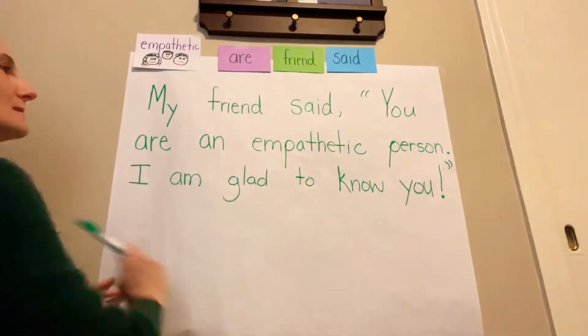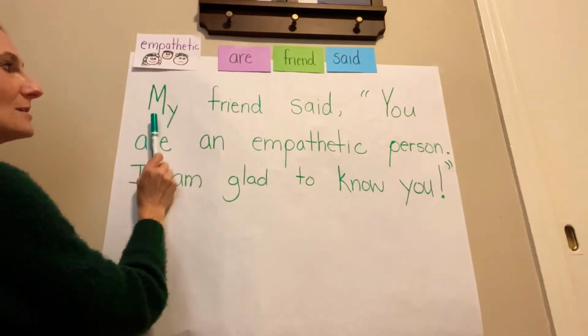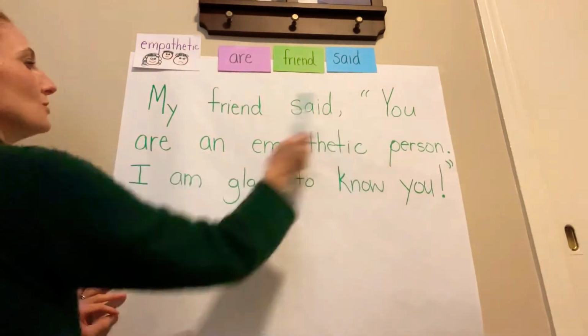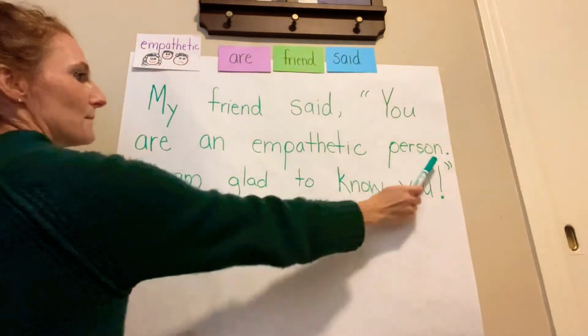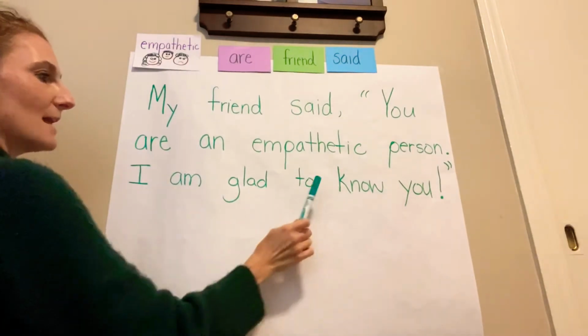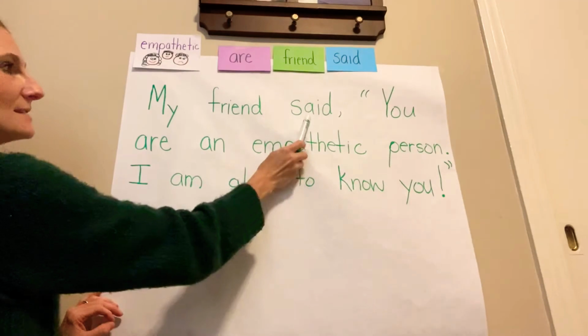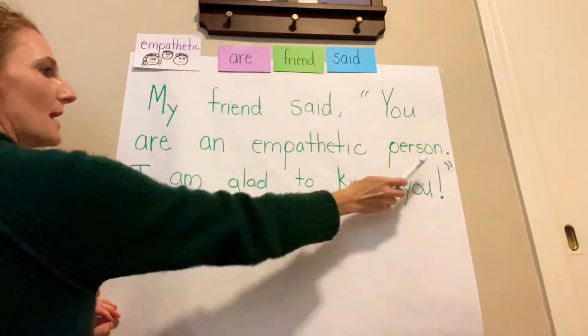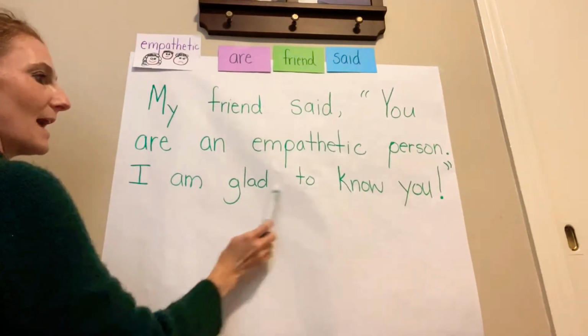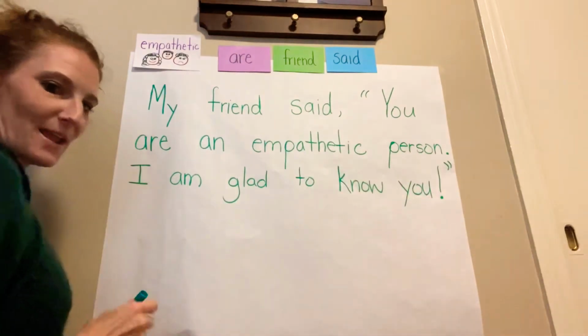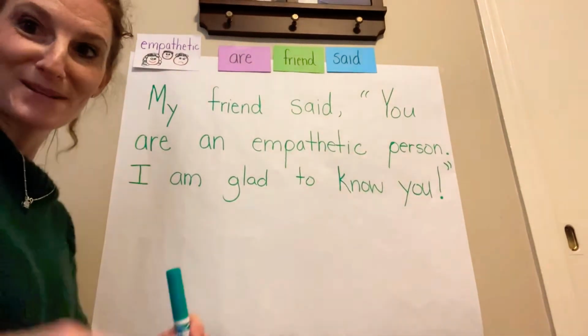Let's read the whole statement now, the whole message. My friend said, you are an empathetic person. I am glad to know you. Awesome. One more time. My friend said, you are an empathetic person. I am glad to know you. Fantastic. Did you see a lot of punctuation marks?